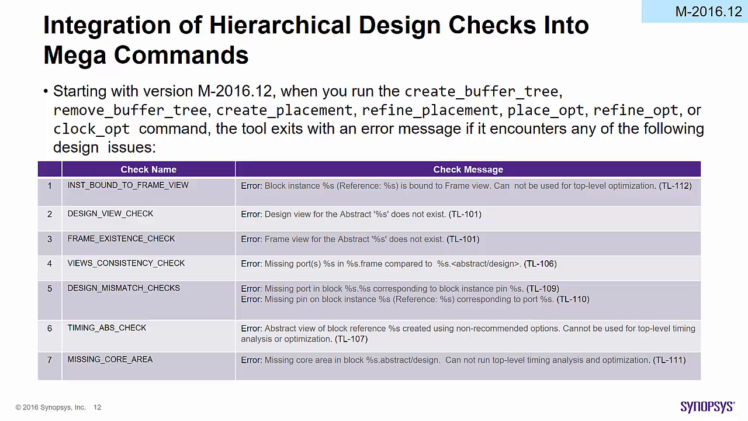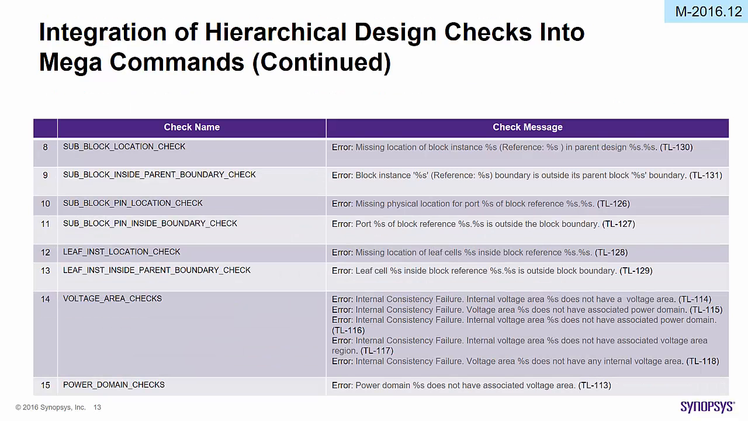Prior to M2016.12, the tool continues with the flow after reporting a summary of errors. Starting with version M2016.12, when you run any of the mega commands, the tool will exit with an error message. The table shows the list of errors for which the mega commands bail out from the flow. This slide is a continuation of the list of checks from the previous slide.